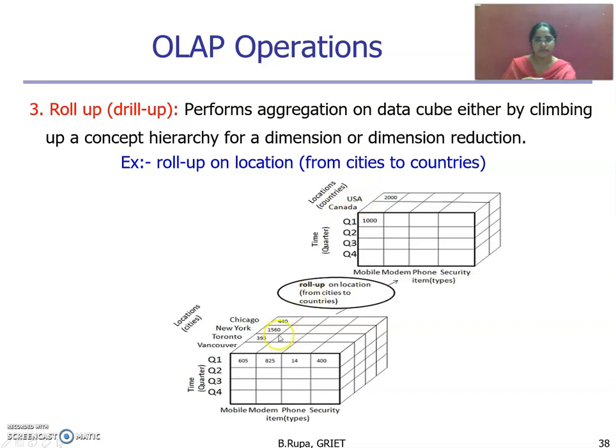Because of this, more dimensions have to be available for all the 4 cities. Now it is reducing into fewer dimensions. This is about the roll-up operation.